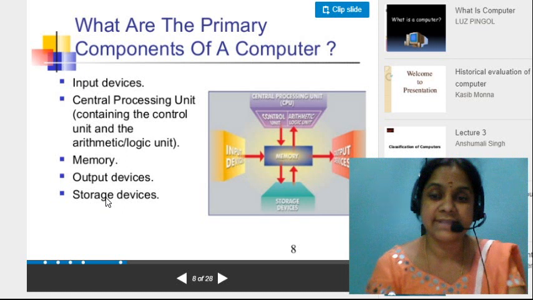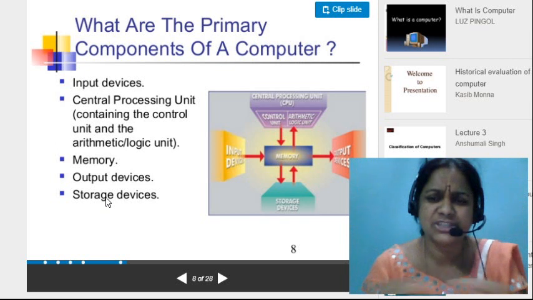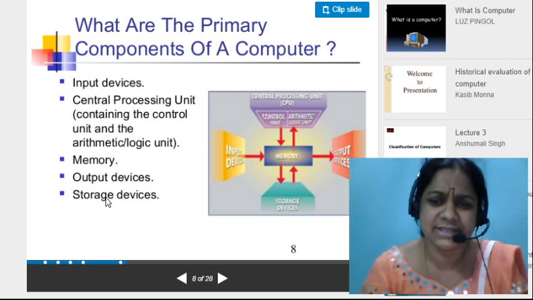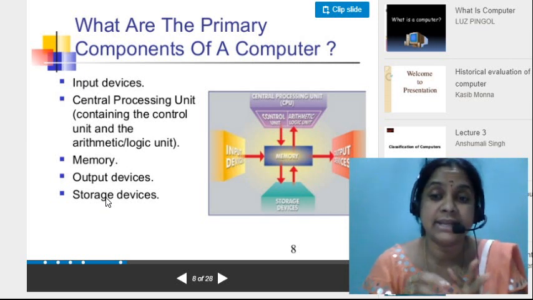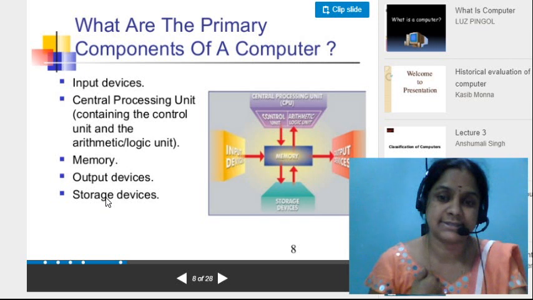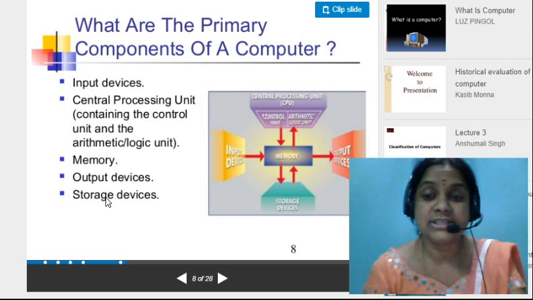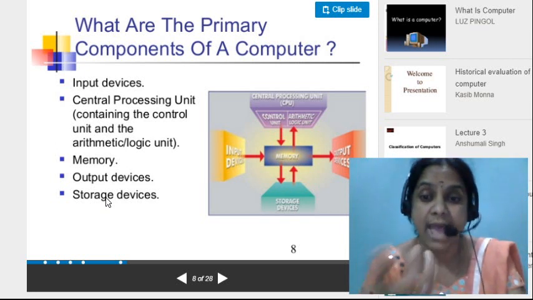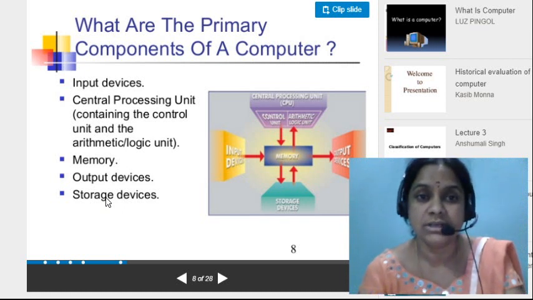What is the main thing here? Suppose I place all the things in one place: cooking items, cloth items, books, all the groceries, everything in one place. Is it very easy to take? No. In the same way, when the data is stored in different places, it is very easy to access. Here also we have storage devices. These storage devices are used to access the data easily. That is the main use of storage devices.